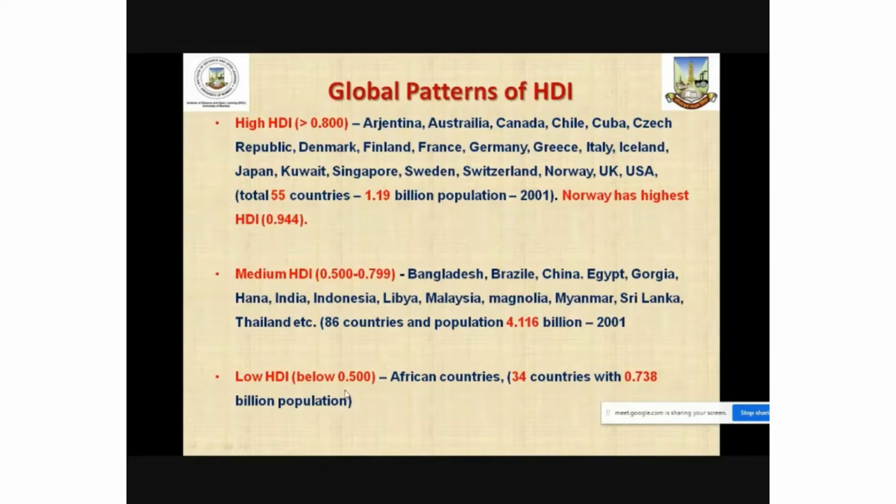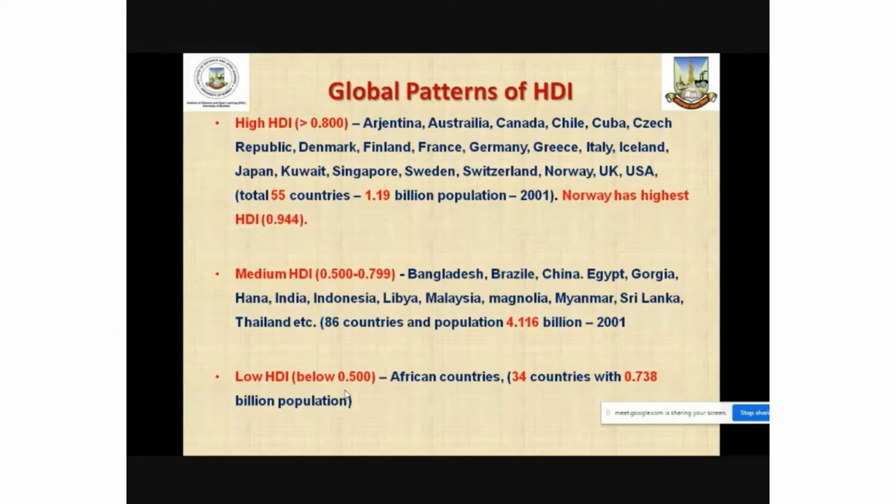Whereas the countries with less than 0.5 HDI value are categorized as low human development index. It includes most of the African countries, which total 34 countries with about 0.73 billion population worldwide.